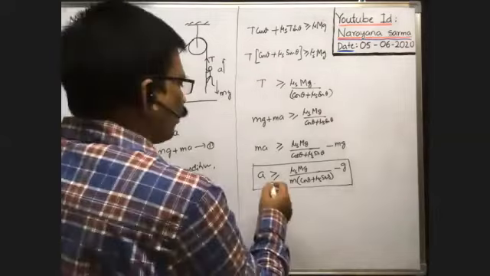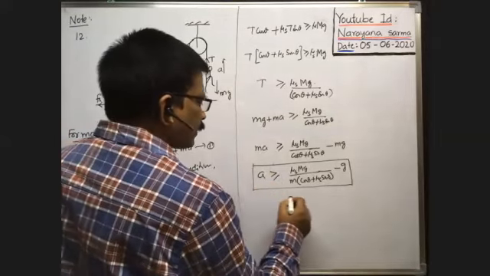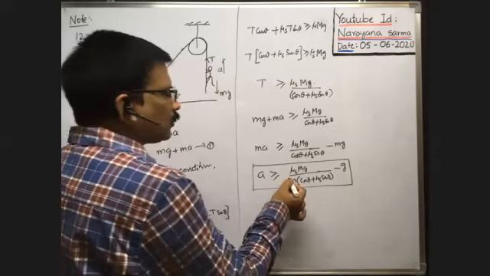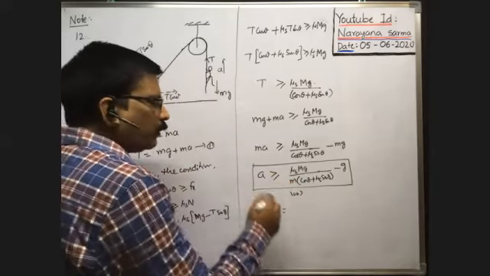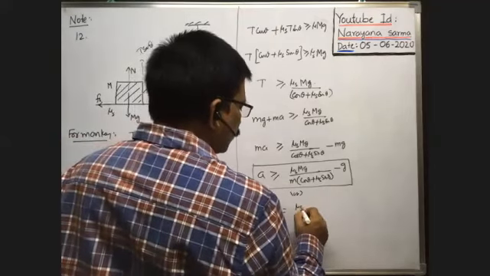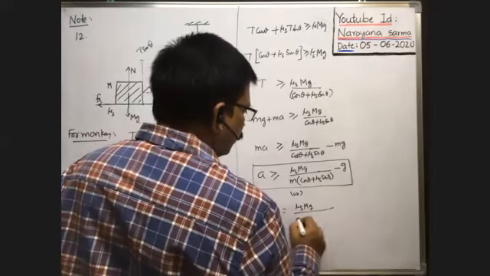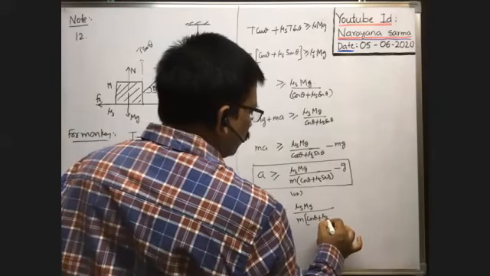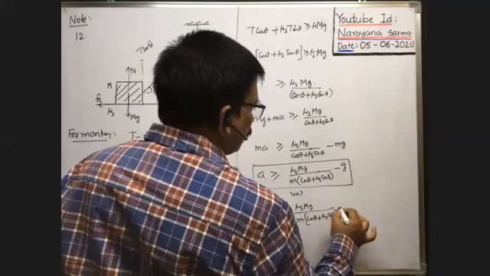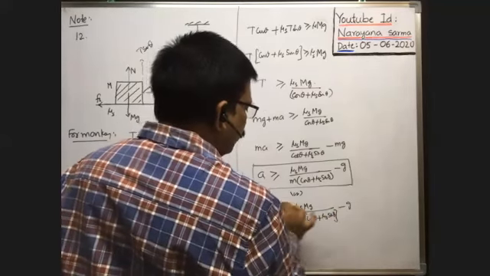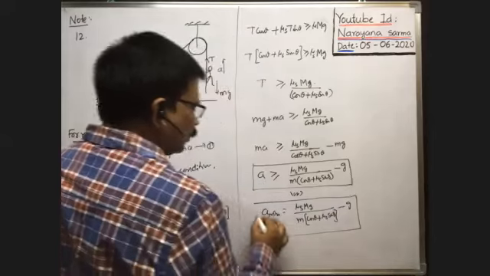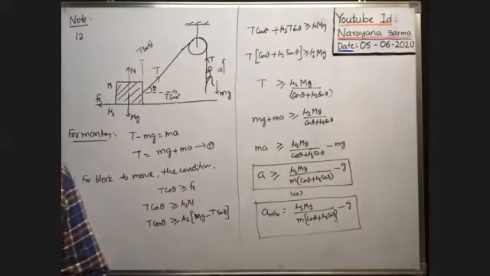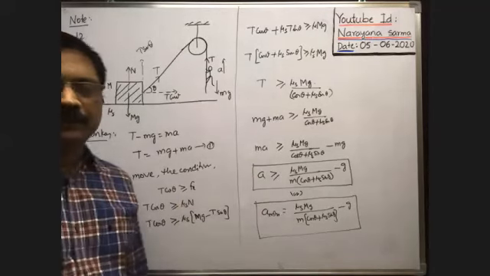So here, what if they ask for the minimum acceleration? Minimum means we have to take equal to. Maximum means there is no limit. So minimum means mu s capital Mg by small m into cos theta plus mu s sin theta, minus g. So it is the minimum acceleration of the monkey to just start sliding the block. Okay, note this one.